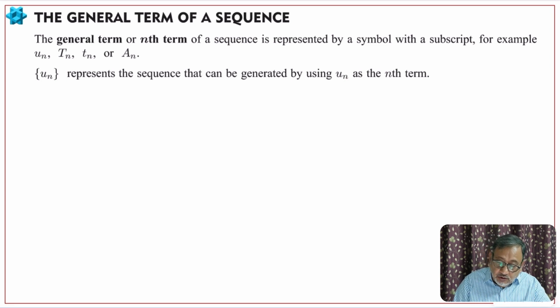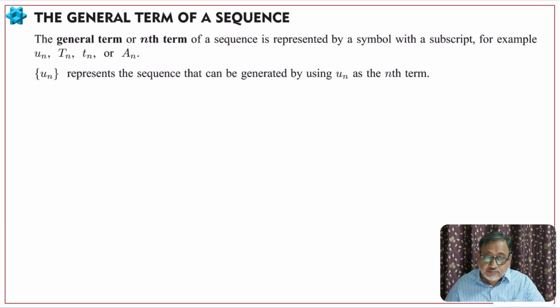Okay. So Tn, Un, small tn or capital An or whatever you like will be representing the nth term. And Un in parentheses represents the sequence. Sometimes it can be in rectangular brackets, like this, no problem. So if your nth term is Un, you can write the sequence like this, right?